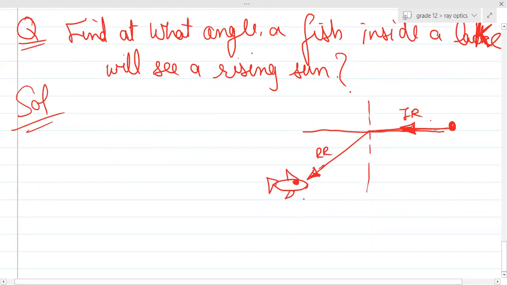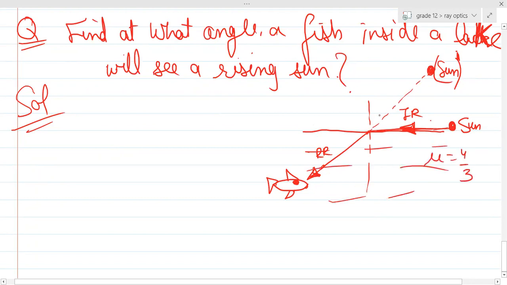So basically, at what angle? Find at what angle a fish inside a lake will see a rising sun. This fish will see the sun at this particular place. This is the actual position of the sun, and this will be the image of the sun, sun dash. The angle at which the fish will see it is theta c from the vertical.